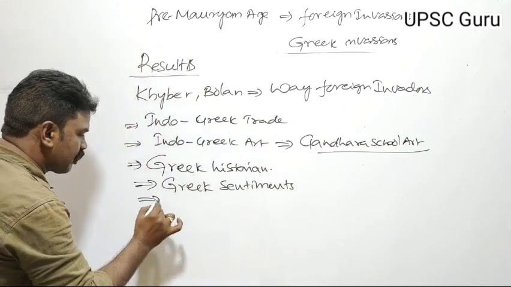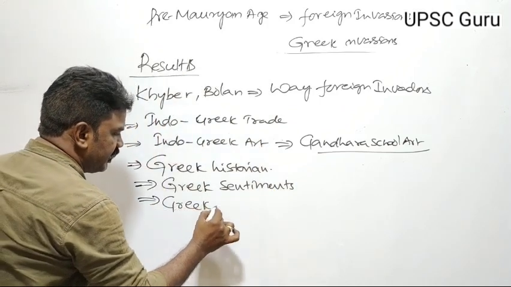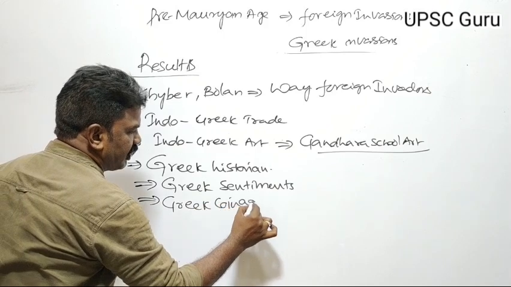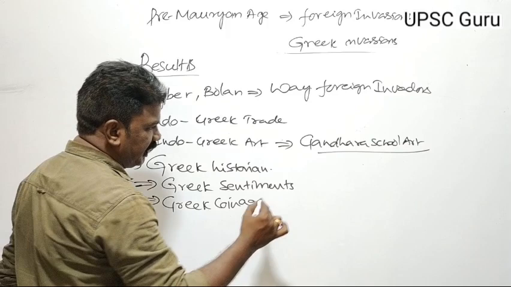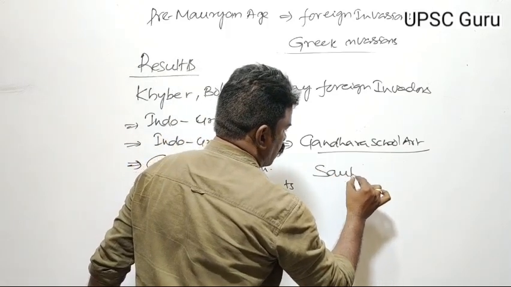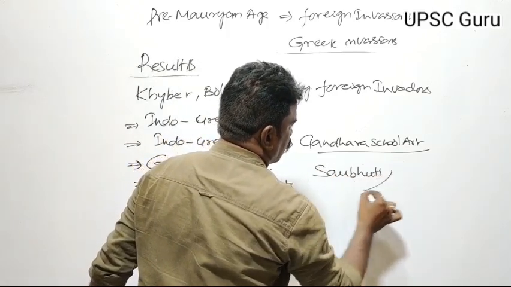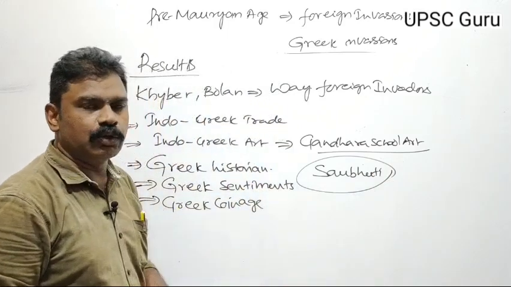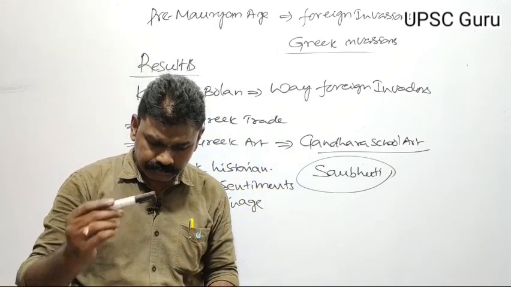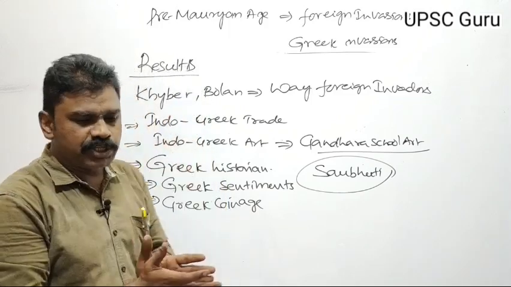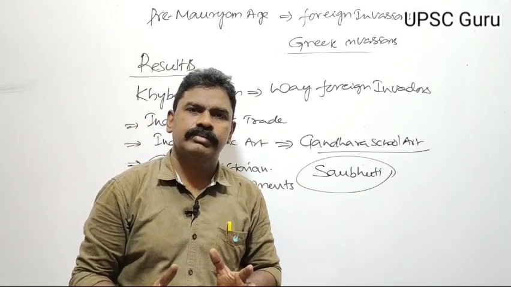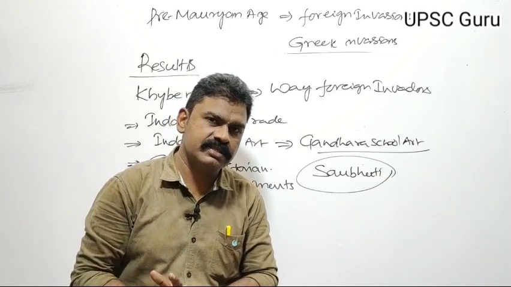Another one is Greek coins. Indians followed the Greek coin system. Saubhuti was the Indian ruler who imitated the Indo-Greek coins. Yeah, this is about the foreign invasions and also the Alexander invasion.